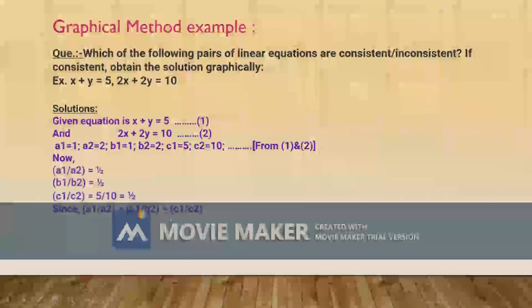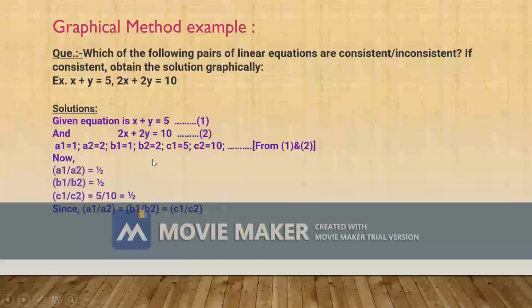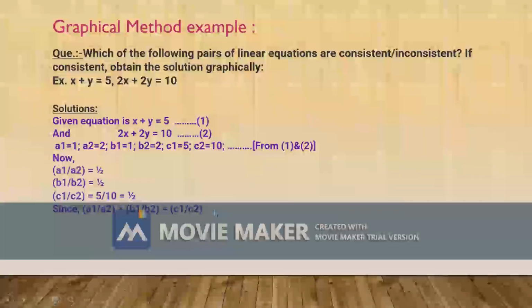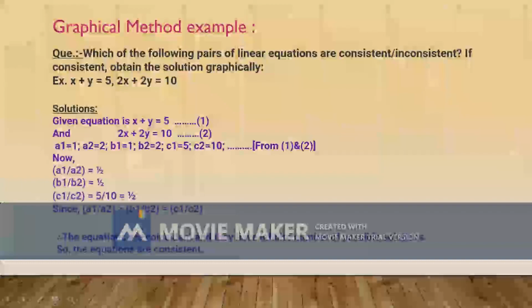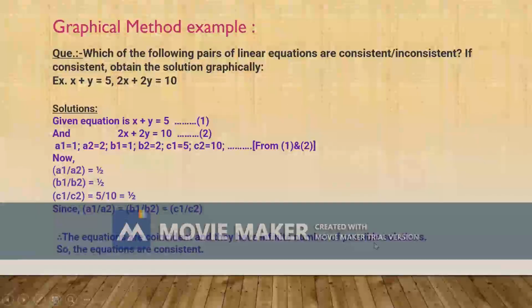This condition is satisfied, so the given equations become consistent. Then the solution obtained graphically is that it has an infinite number of possible solutions. Therefore, the equations are coincident and they have an infinite number of possible solutions, and so the equations are consistent.